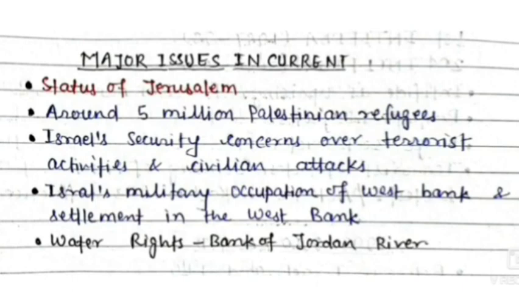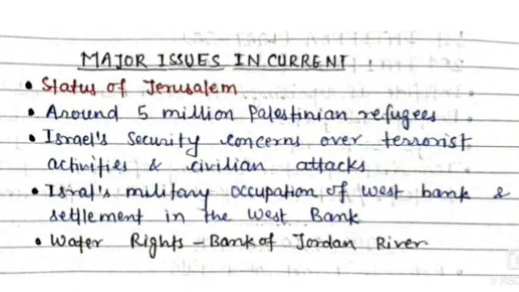Most of them live in Palestine under the control of Israel, and most of them fled and are living in countries like Syria and Iraq, and also in Jordan, Lebanon, everywhere. So about 50 lakh Palestinians are living the life of refugees.